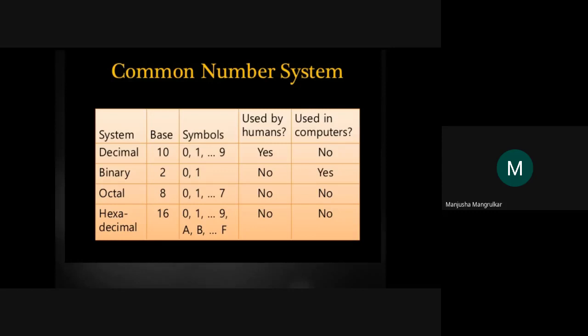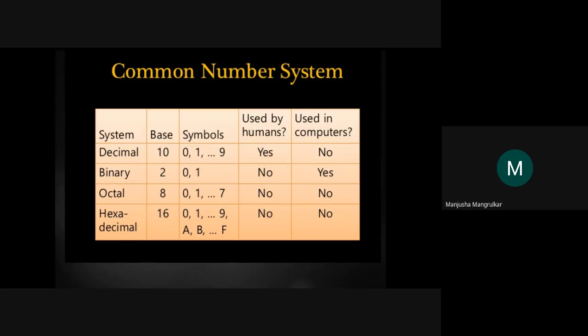Now the second number system is binary. It has a base of only 2. It has only two digits, 0 and 1. It is not used by human beings in general. Only professionals can understand binary numbers. A layman cannot understand them; they will be confused by all the 0s and 1s. But we can understand them because we are professionals of binary. We have learned the system.